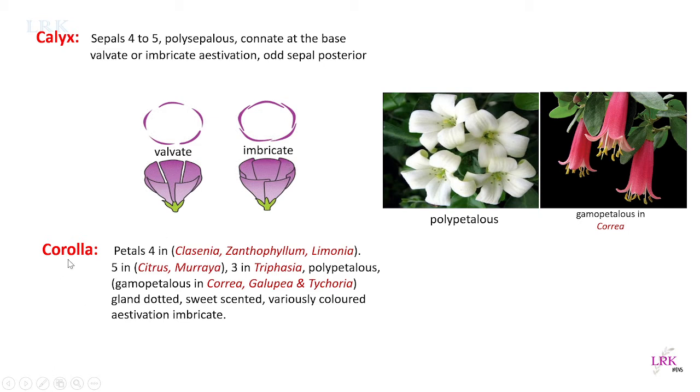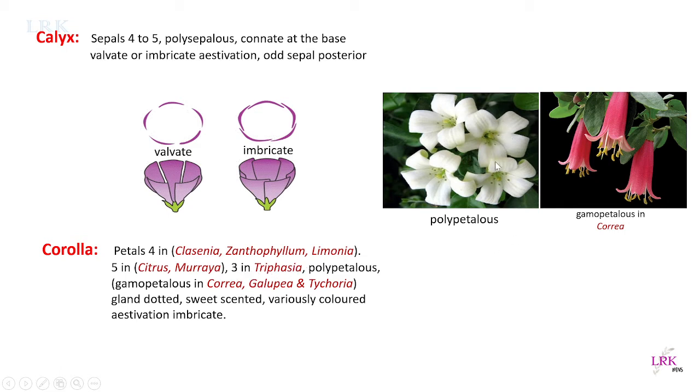And regarding the corolla, petals are 4 in number in Glycosmis, Xanthoxylum, Limonia, and 5 in number in Citrus and Murraya. In Triphasia, we see trimerous flowers, that is the petals are 3 in number, and the petals are polypetalous.